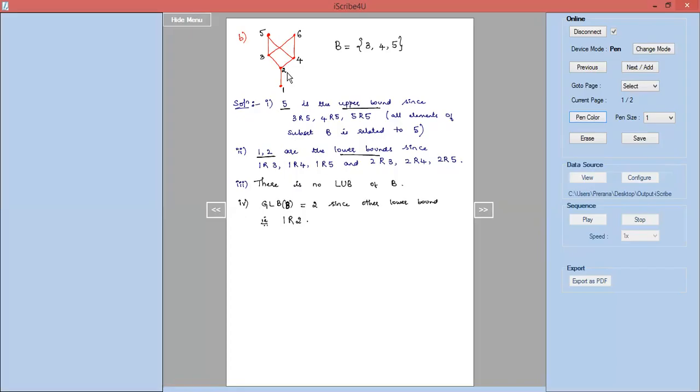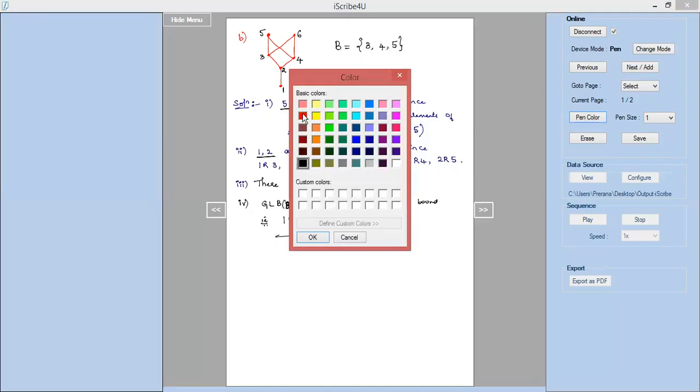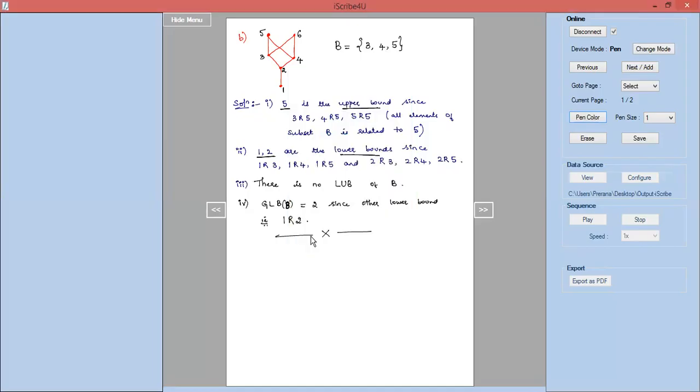So this is how we find out upper bounds, lower bounds, GLB and the LUB of the subset B for the given Hasse diagram. I'll give one more problem for the students to work out and try getting the upper bounds, lower bounds, GLB and LUB. So you can just try out the next one. See the question I am giving.